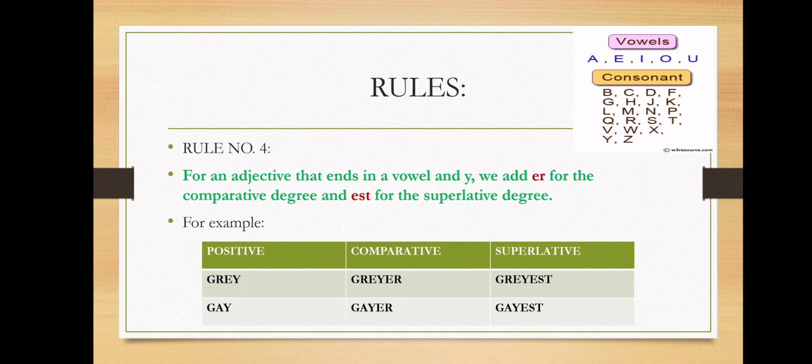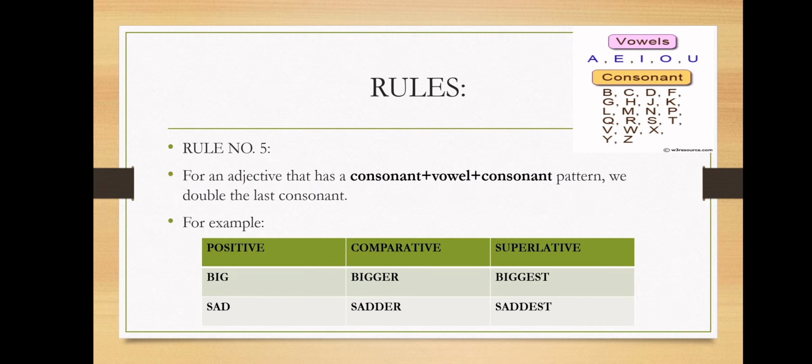Now let's see the 5th rule. For an adjective that has a consonant plus vowel plus consonant pattern, we double the last consonant. Now see the pattern. The pattern is consonant plus vowel plus consonant. For example, see the word big.